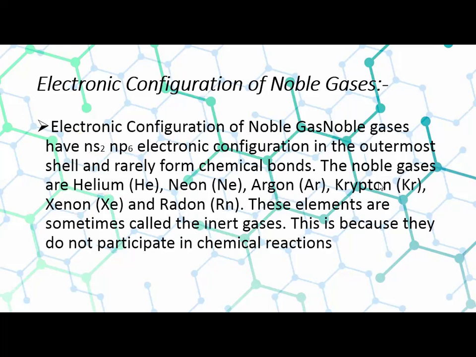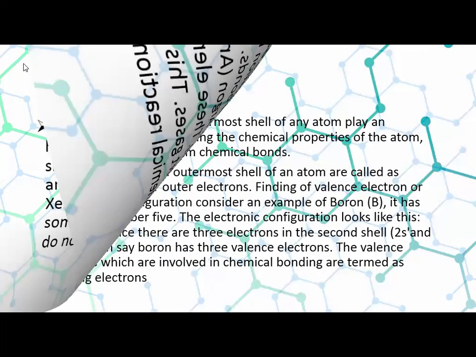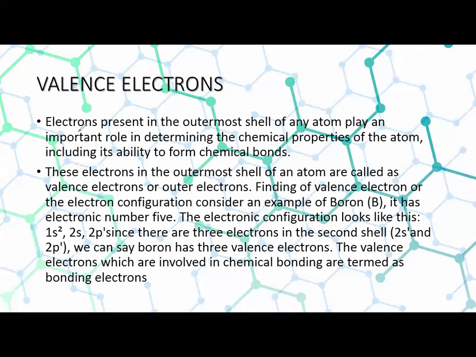Now moving towards the next slide. What are valence electrons? You must remember that all the bonds, whether it's a covalent bond, a coordinate covalent bond or an ionic bond, can be formed only through the valence electrons. And what are valence electrons? The electrons present in the outermost shell of any atom play an important role in determining the chemical properties of the atom, including its ability to form chemical bonds.